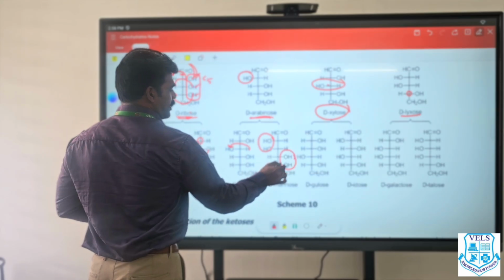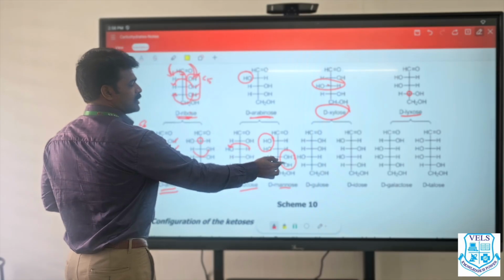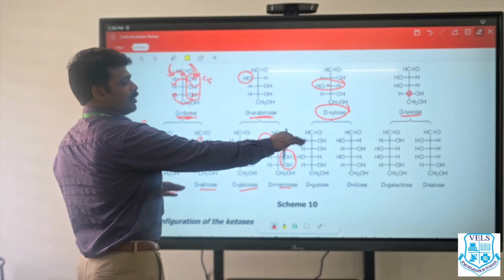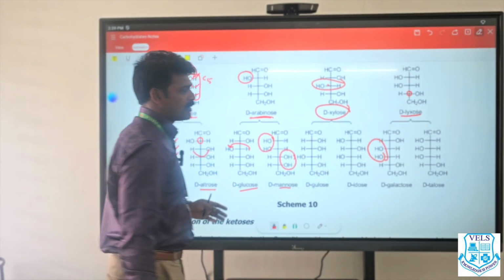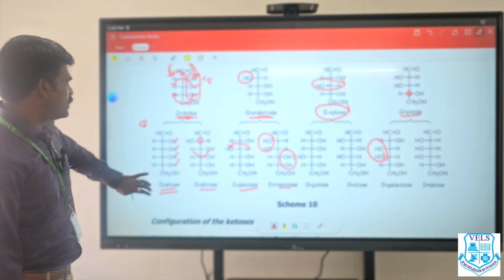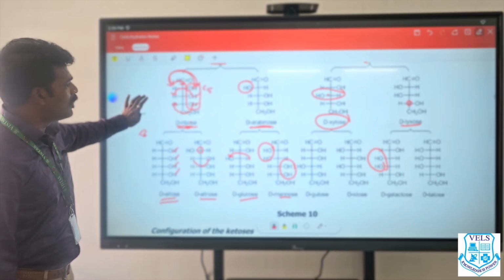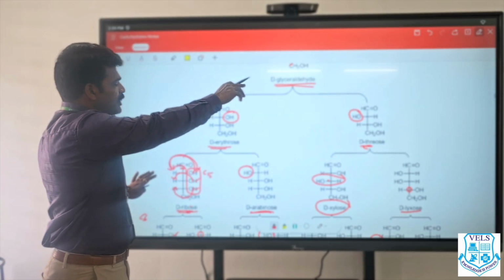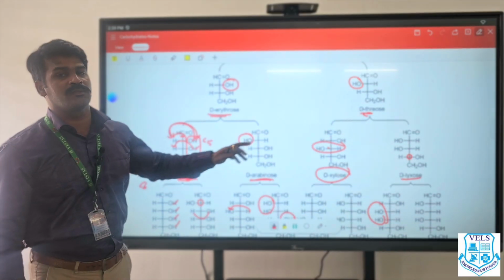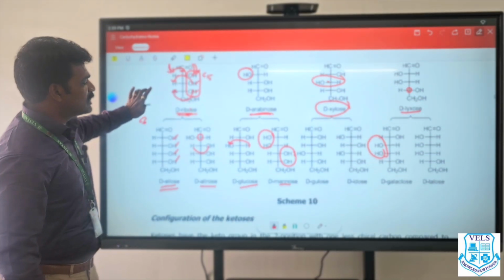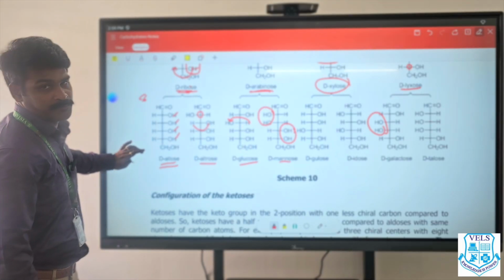Okay. Next we will go for two carbon atoms. I told you mannose in the previous slide. Two carbons are there. And galactose also, I think we discussed. See here, the middle two are there. Okay, so this is the classification of aldoses. C3 containing glyceraldehyde, C4 containing erythrose and threose, C5 containing ribose, arabinose, xylose and lyxose, C6 containing allose, altrose, glucose, mannose, galactose, etc.